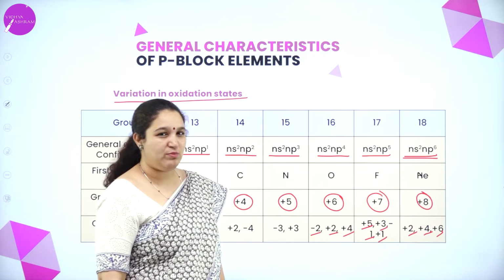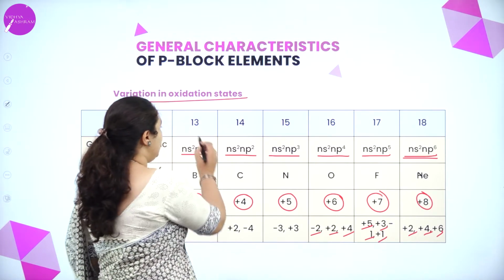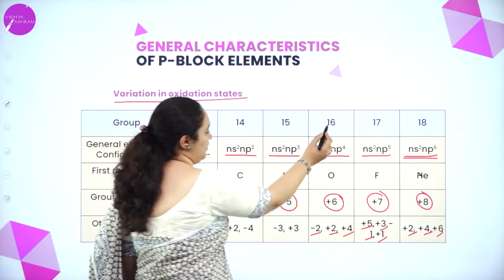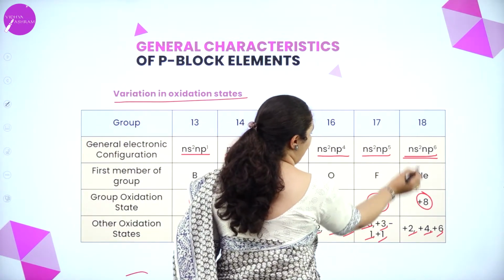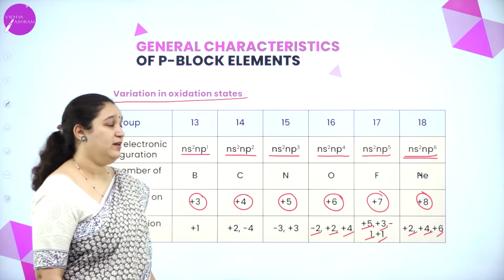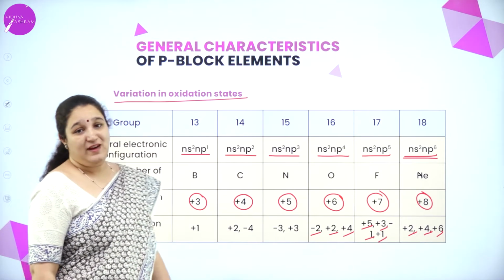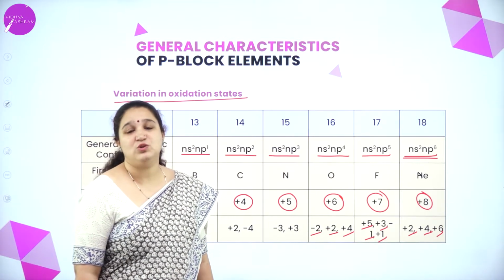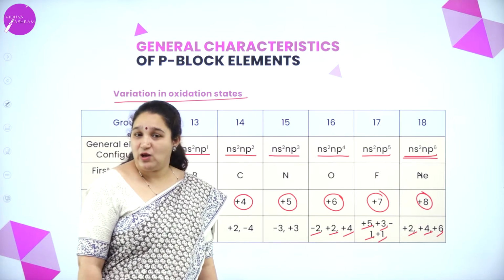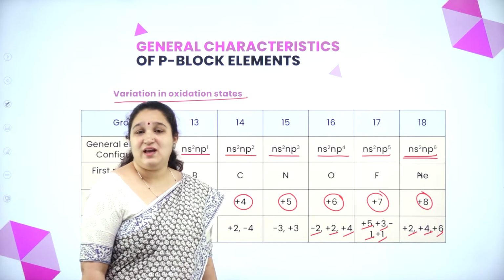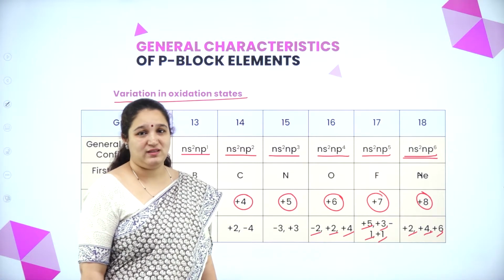Now, it's very easy to remember the common oxidation state. See, 13, 3; 14, 4; 15, 5; 16, 6; 17, 7; 18, 8. That is the common oxidation states. Okay. So, that's about the variation in oxidation state and also the electronic configuration of all the groups of p block elements. And I also have explained about the atomic radius and electronegativity and also about the ionization enthalpy.